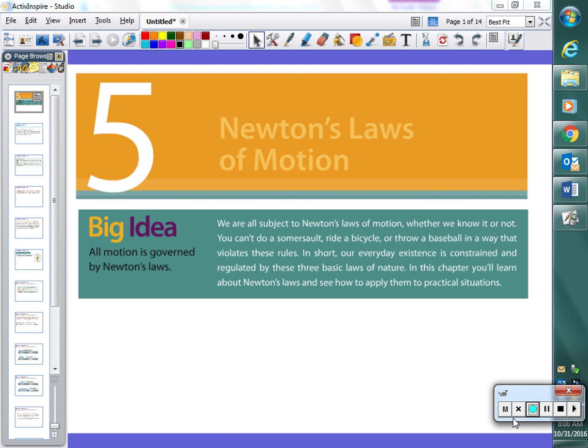Chapter 5 gets us into why all those things happen, and we talk about Newton's laws of motion. In your Apple book, they try to build their chapters around themes. You can see the theme, or the big idea as they refer to it, at the top of the packet that I gave you today. The big idea of the Newton's laws of motion chapter is that all motion is governed by Newton's laws. You have that in the big dark box right at the top of the page. So that's going to be our theme for this unit: all motion is governed by Newton's laws. We're not just describing that motion anymore, we're explaining it. Why do these things happen?